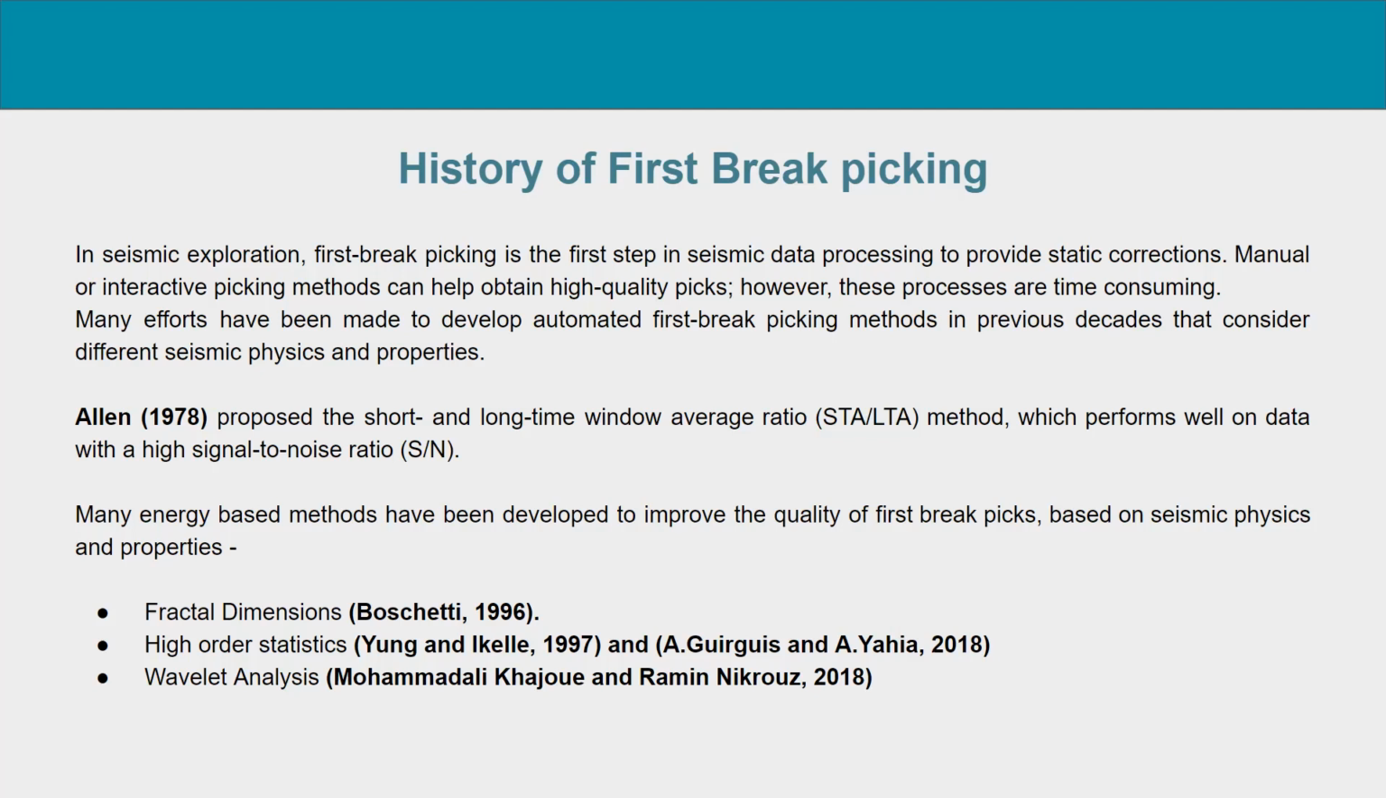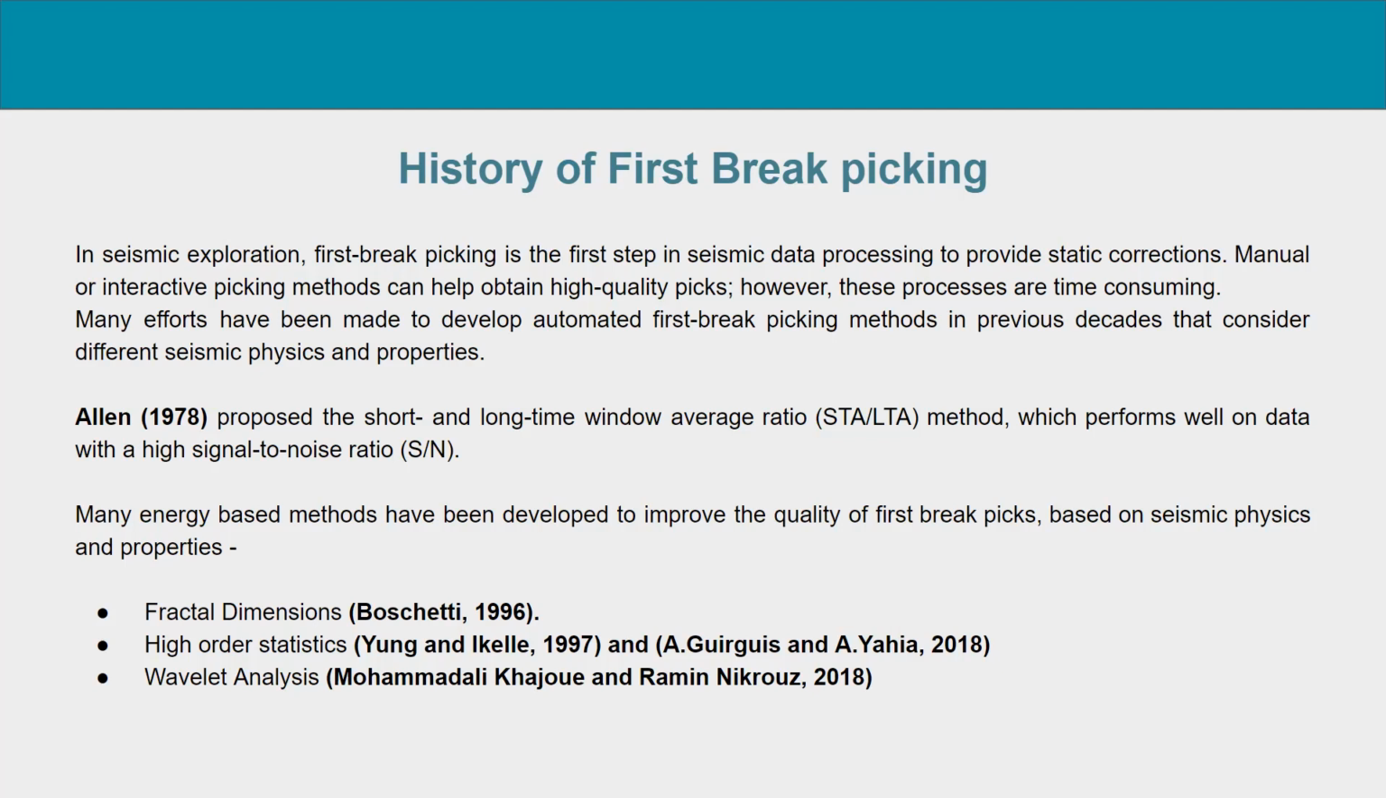Apart from these, many other methods have been formulated using seismic physical properties and physics. The first one is fractal dimension, where the seismic arrivals are detected by analyzing the variation in fractal dimensions. Boschetti in 1996 used this method to calculate fractal dimensions using the divider method for each trace. Next is higher order statistics.